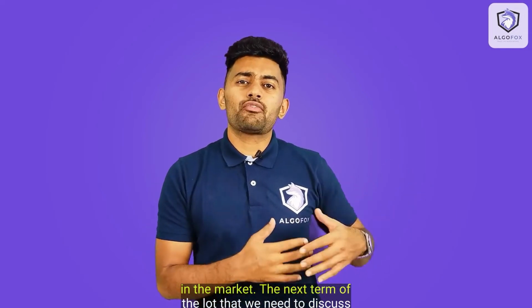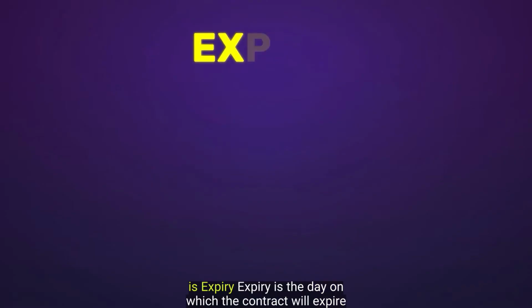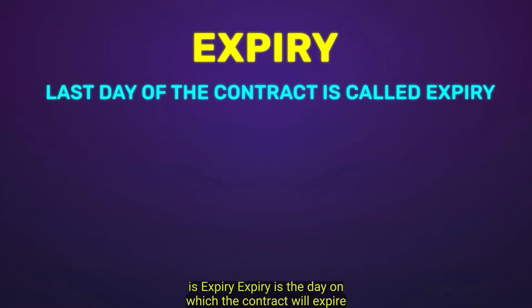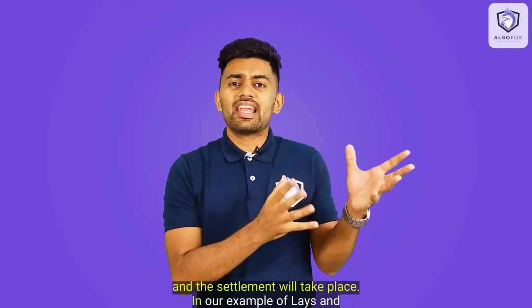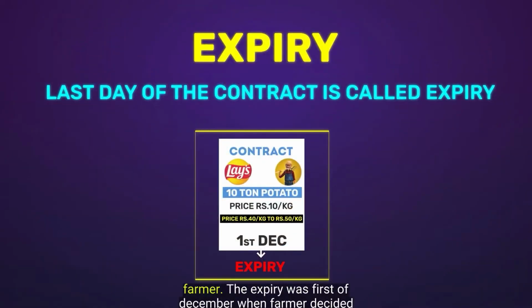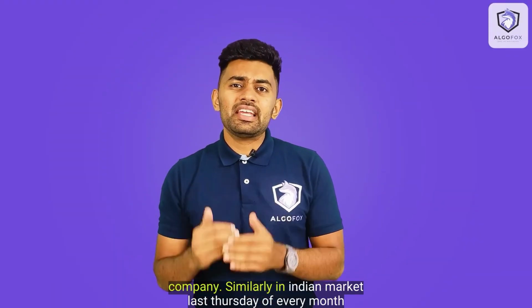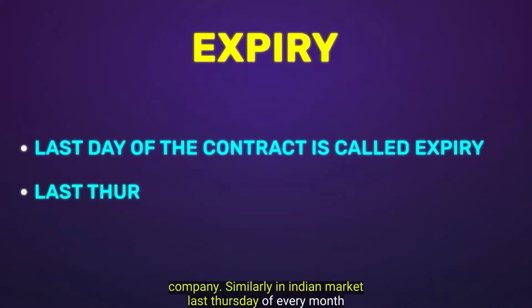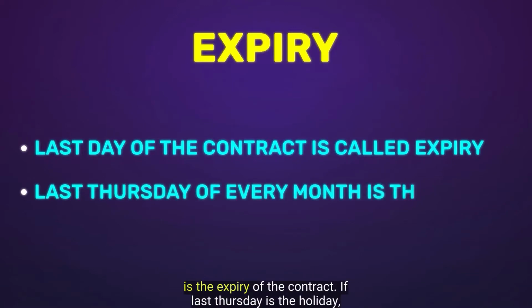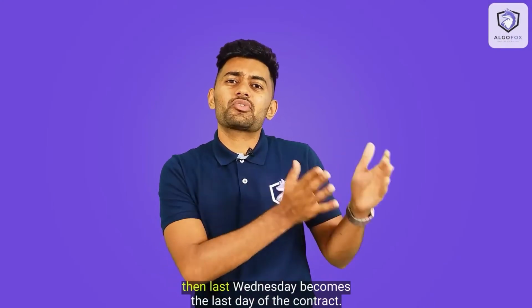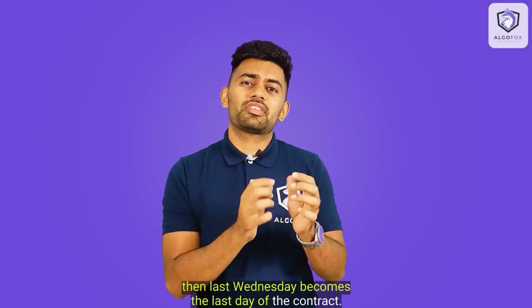So the next term after lot that we are going to discuss is expiry. Expiry is the day on which the contract will expire and the settlement will take place. In our example of Lay's and the farmer, the expiry was 1st of December, when the farmer decided to produce 10 tons of potato and give it to the chips manufacturing company. Similarly, in the Indian market, the last Thursday of every month is the expiry of the contract. If the last Thursday is a holiday, then the last Wednesday becomes the last day of the contract.